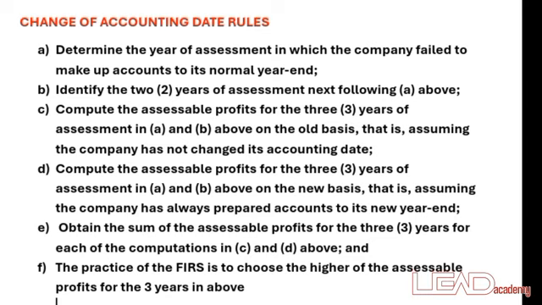After you have noted the period in which they changed from the old accounting period to the new one, for the other 2 years of assessment following that period, you must be able to calculate the profit each period has. You must compute using the old accounting date and also the new accounting date.